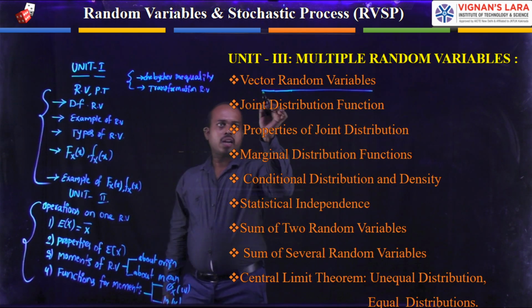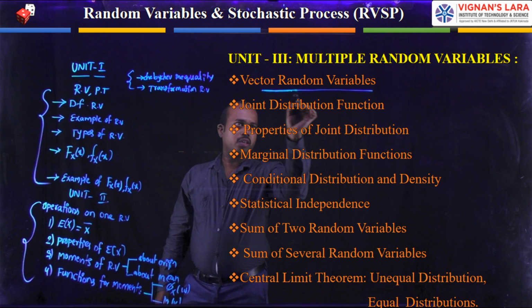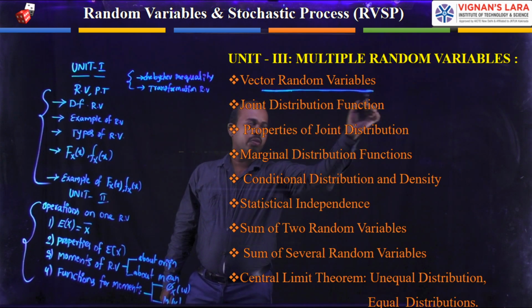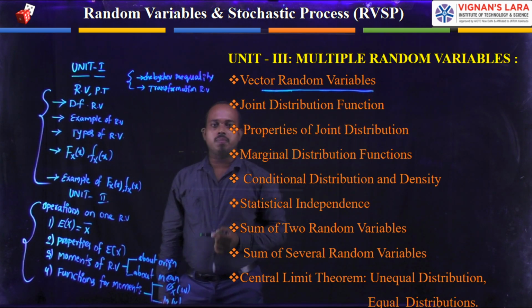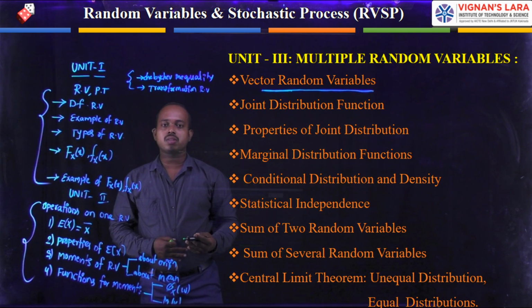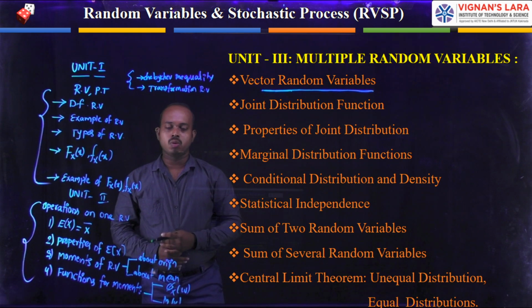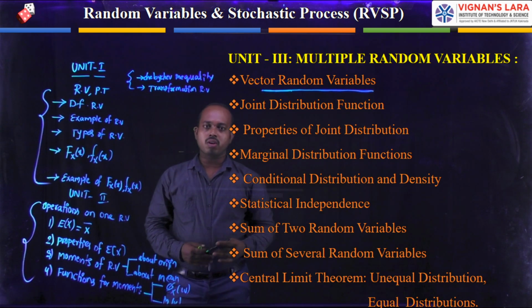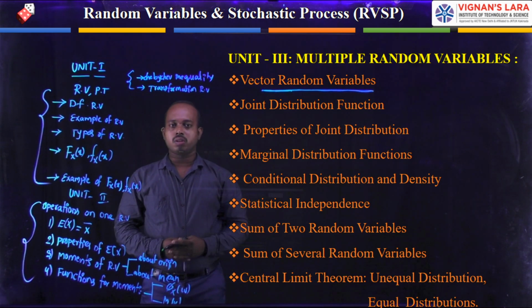In vector random variables, you can define the analogy between vectors and random variables. We can provide the relation between vectors and random variables. What is a vector? A vector has magnitude and direction, and here the random variable has a quantity, and we are also representing its direction.